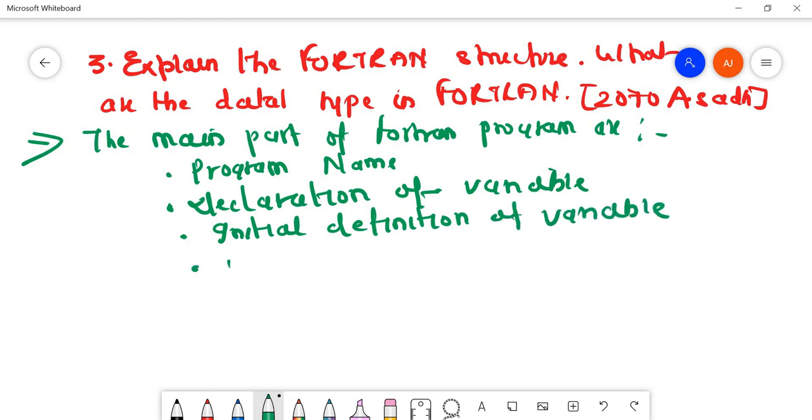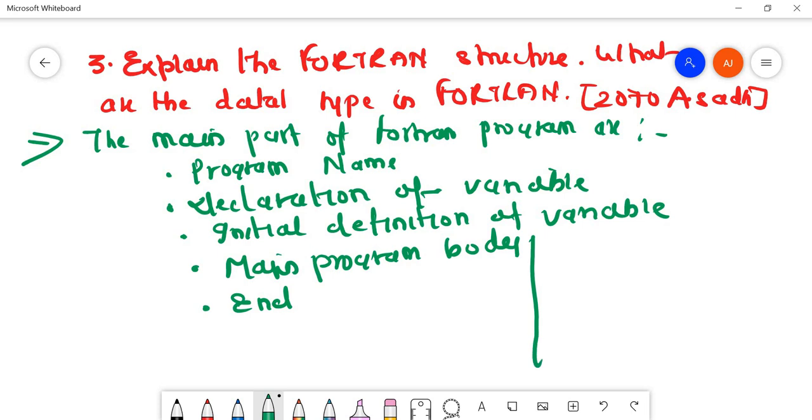Okay, next is main program body, and last one is end. Fine. So I'll write a sample program here. Suppose we have to write a program for sum.